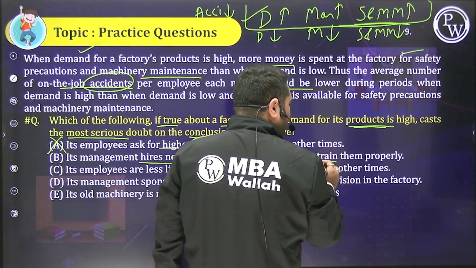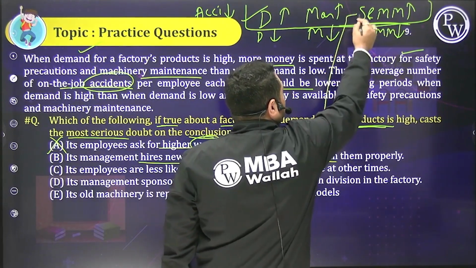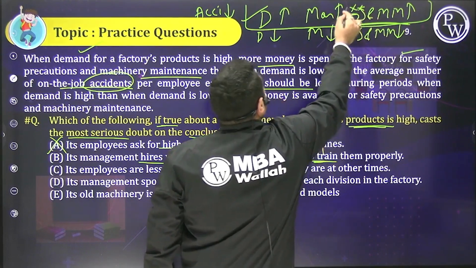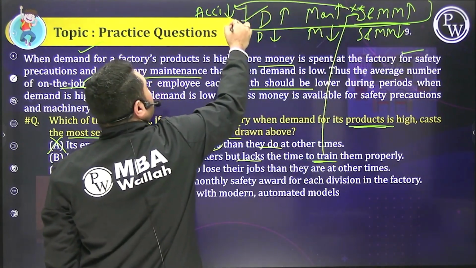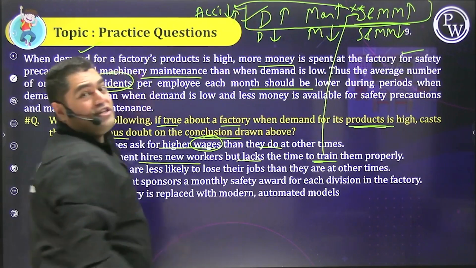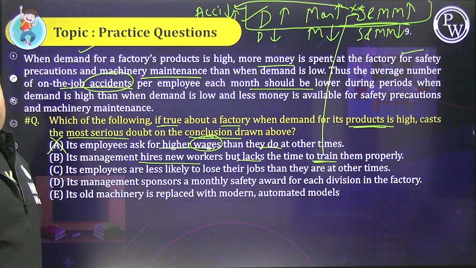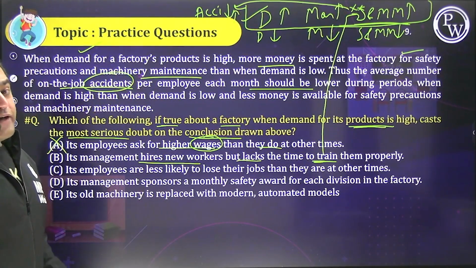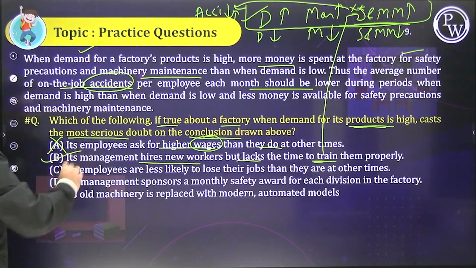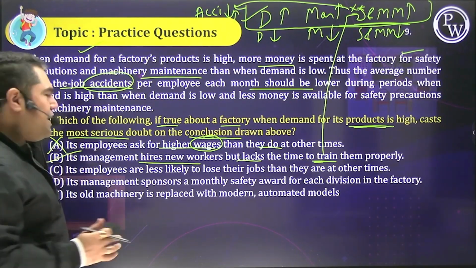Beta, if training did not happen, that means safety and machinery maintenance will suffer. That means accidents will not reduce but increase. This will cast a doubt on your conclusion that accidents are very low. So this makes complete sense, logically related. Okay, see,